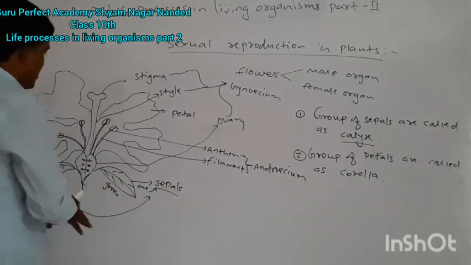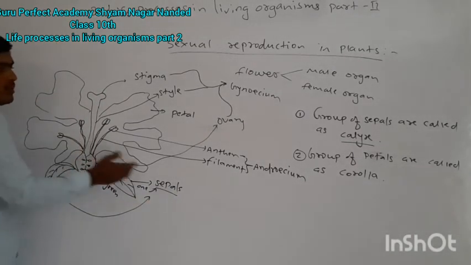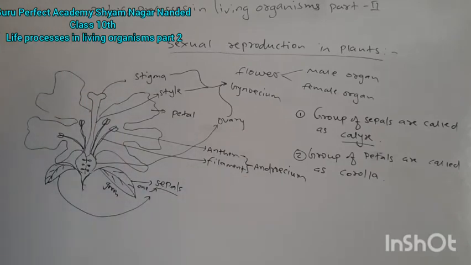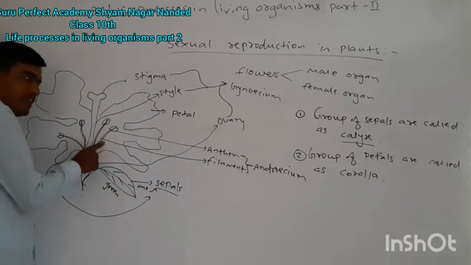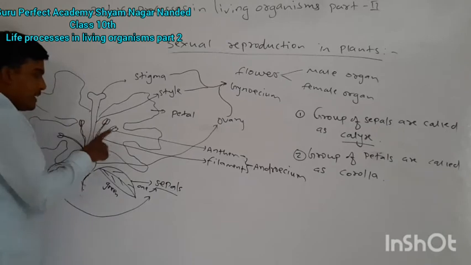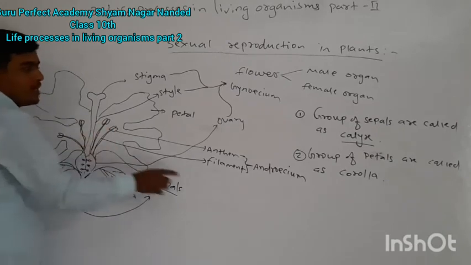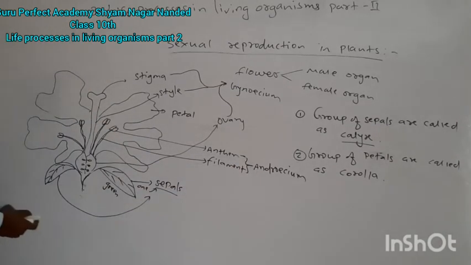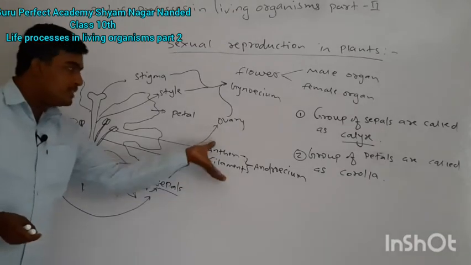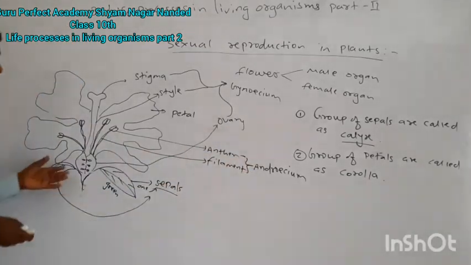Now we have the androecium. The anther and filament together, the male reproductive part, are collectively called androecium.